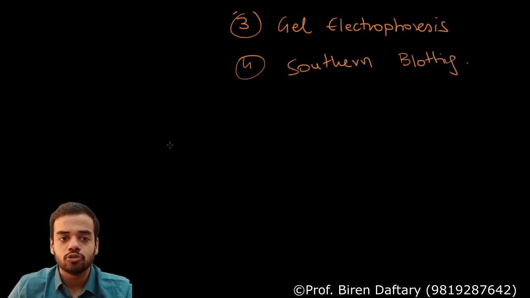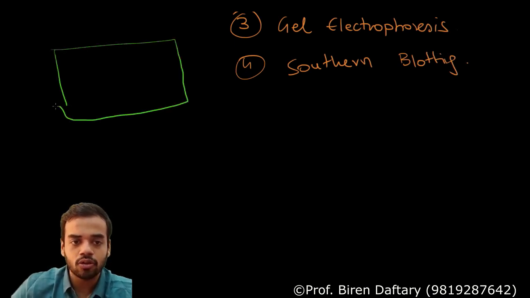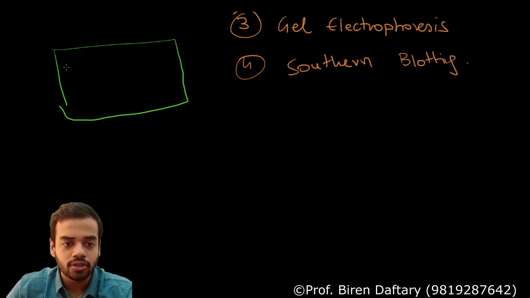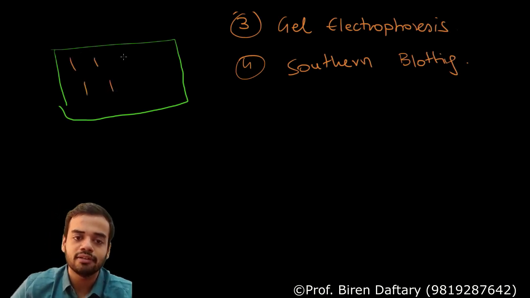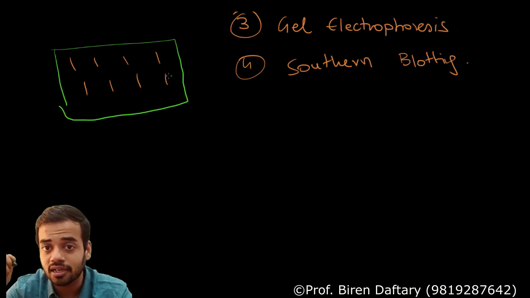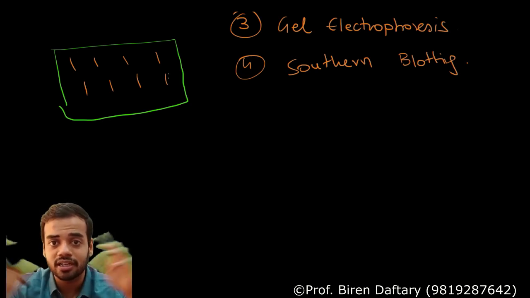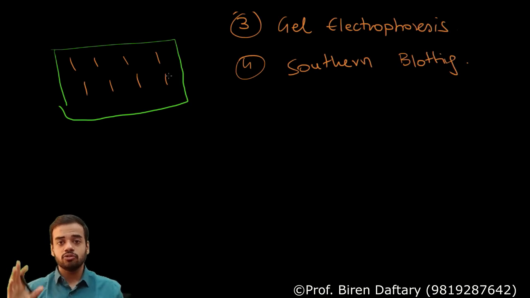Okay, so now you have your nitrocellulose membrane which is over here, correct? And on the nitrocellulose membrane you have those single stranded DNA fragments. Why single stranded? Because you have added alkali to it. Please remember, alkali is added before Southern blotting, after gel electrophoresis is complete, because on the blotting paper you cannot add alkali and separate, that will not happen. Okay, so you have this.